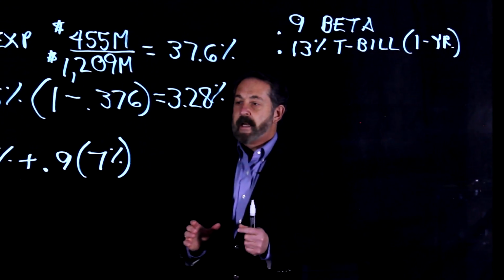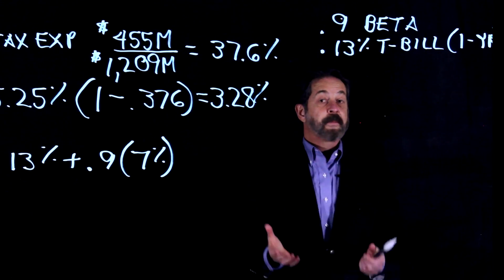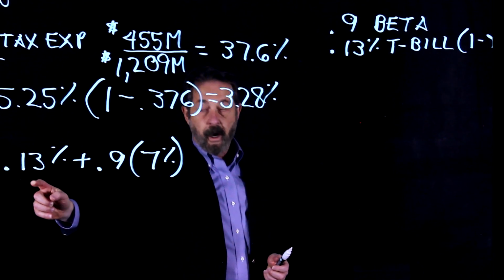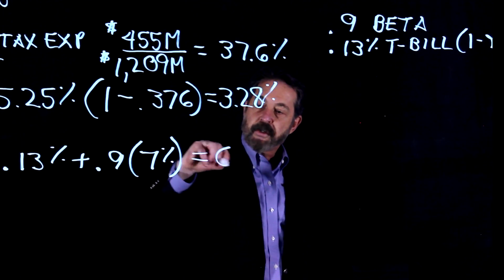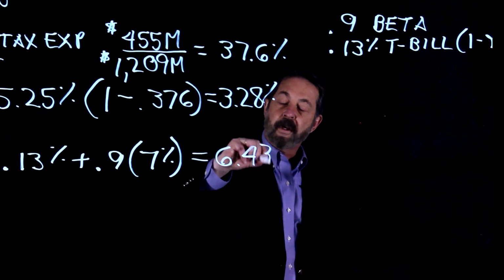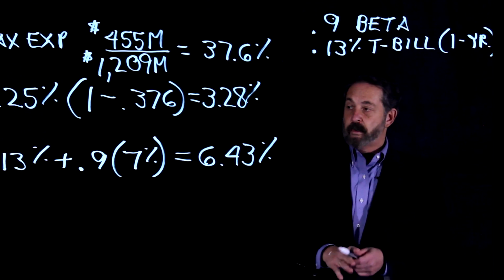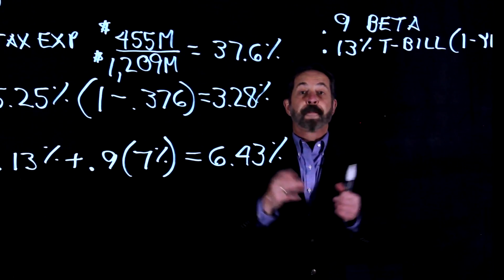No. Instead, you take the 0.9 times 7% first. That comes out to 6.3%. And then you add the risk-free rate of 0.13%. So this comes out to 6.43%.